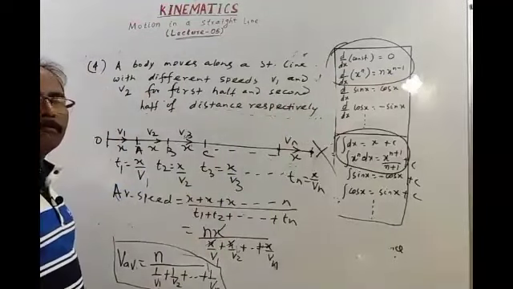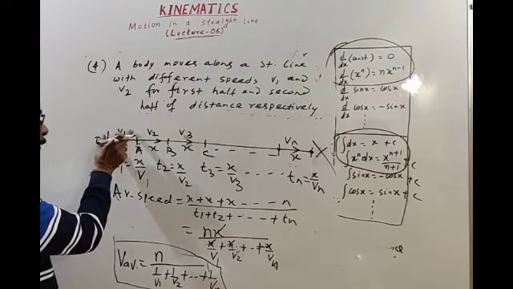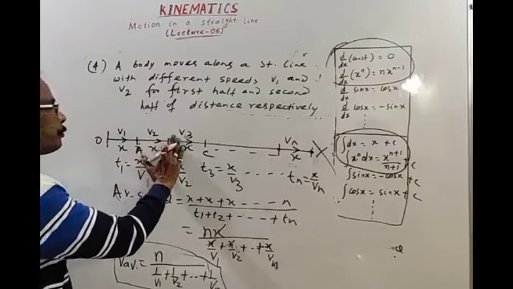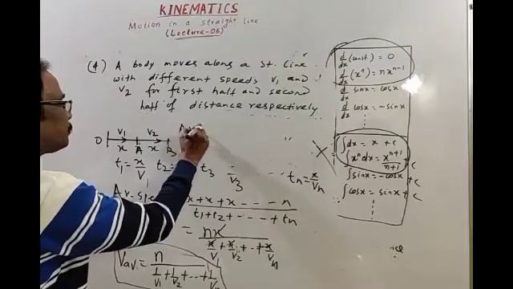Find average speed. First half distance with a speed v1, next half distance with a velocity v2. Then we have to find average speed or average velocity.